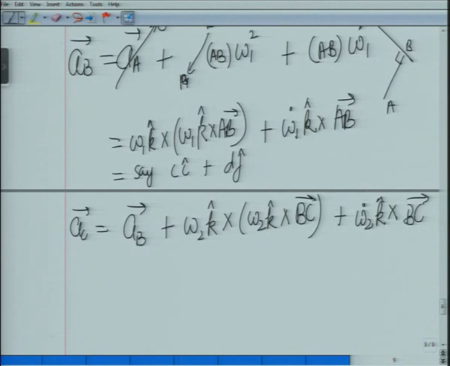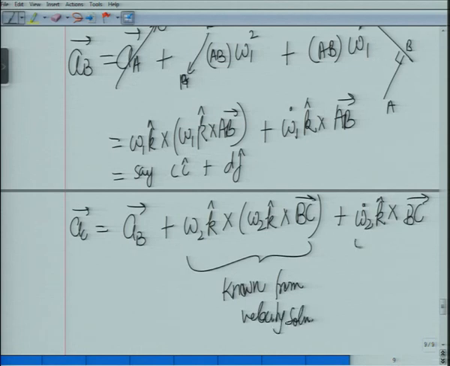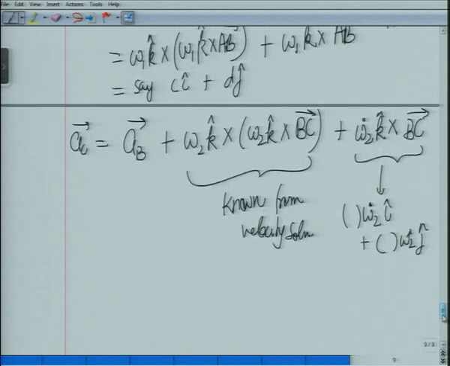Now what you will know is this term will be fully known. We have worked out omega, so this term is fully known from the velocity solution. So now in this, this will be written as something omega 2 i plus another thing omega 2 dot j, and we do the same thing.